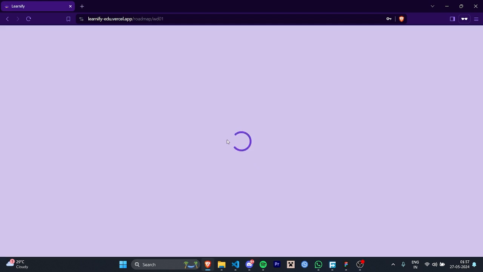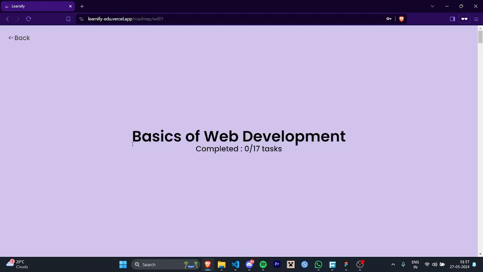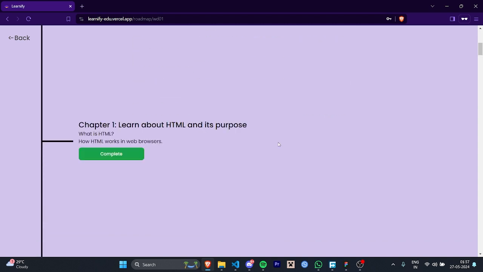As you can see, it is loading right now, and we have got the basics of web development roadmap, which has 17 tasks. First, we will scroll, and we can see that chapter 1 is learn about HTML and its purpose. What is HTML? How HTML works in web servers? We need to learn it from somewhere, and we just get a direction from our roadmap, which can be very helpful. Once we have completed it, we can click on complete and move on to the next one.